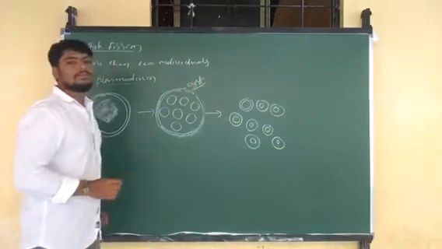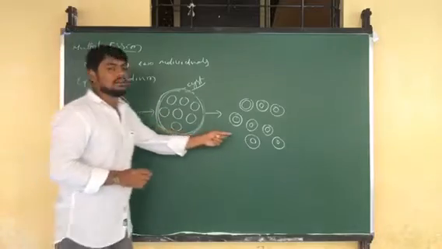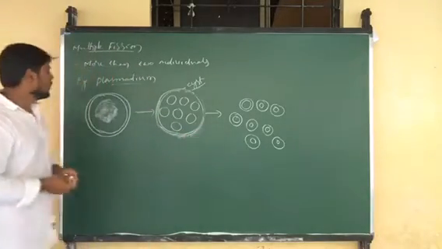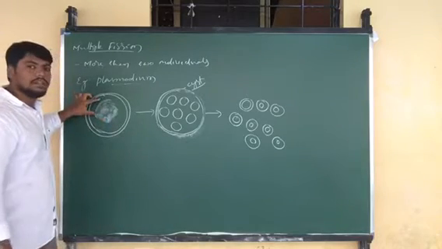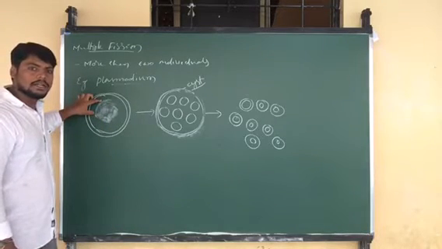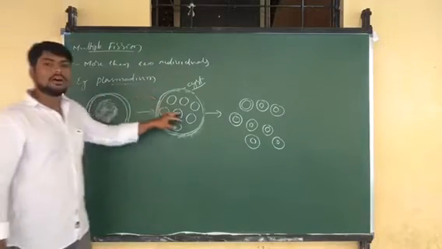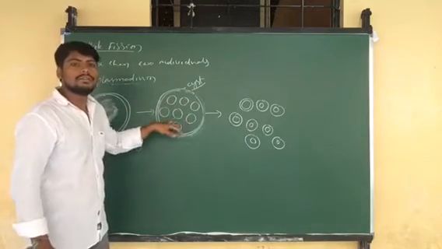So new individuals are formed after favorable conditions. What is happening here in multiple fission is that first the nucleus starts multiplication and divides to form more nuclei.